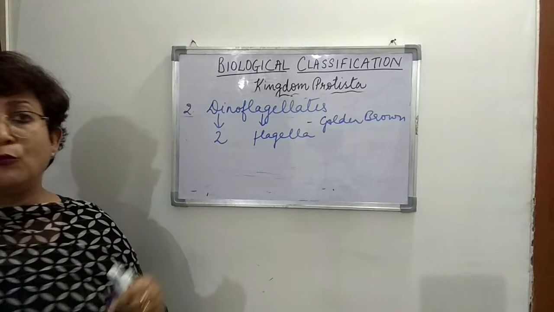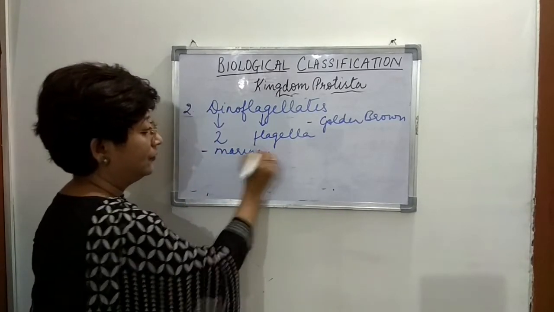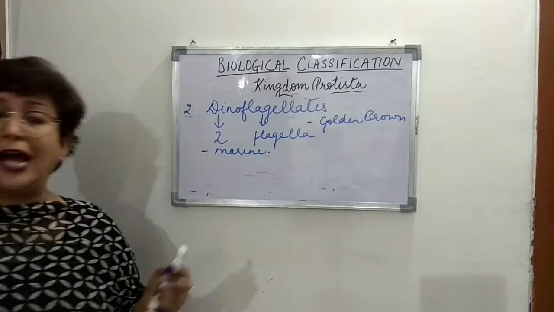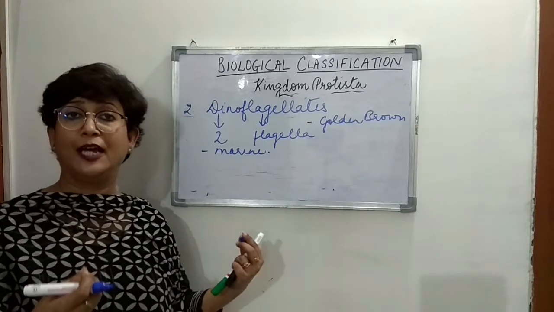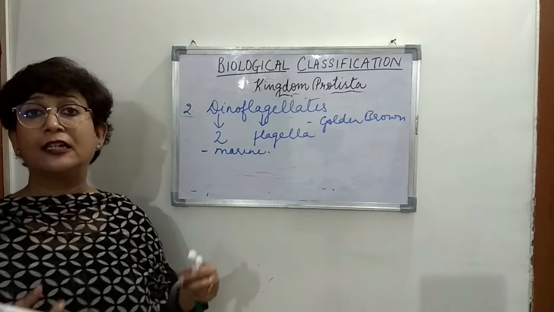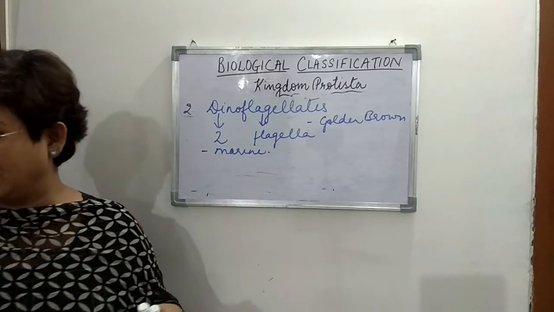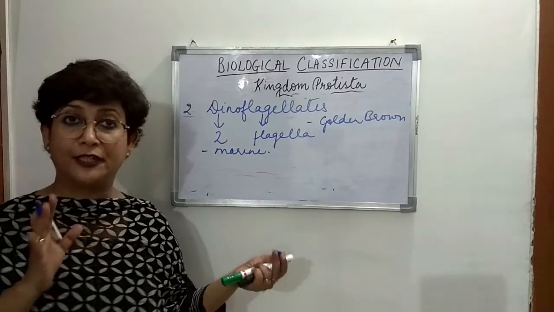So mostly, of course, they are marine, right? So mostly they are found in seawater, and depending upon the pigment that is present in them, they may be yellow in color, green in color, red in color, brown in color, blue in color, and so on, right? So that depends upon the main pigment that is present in them.